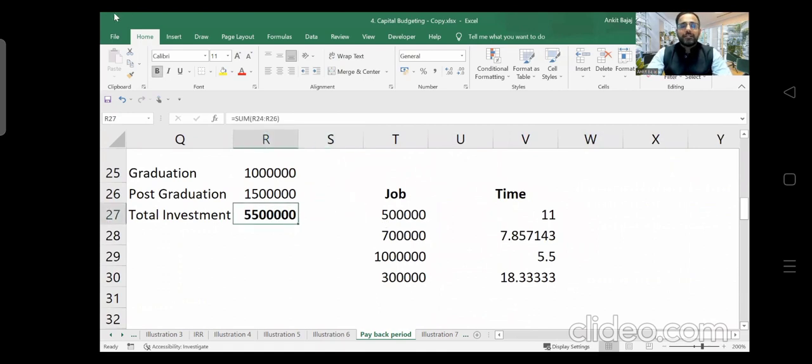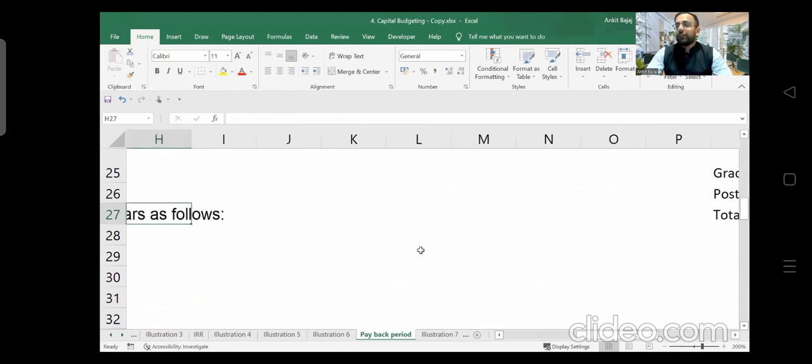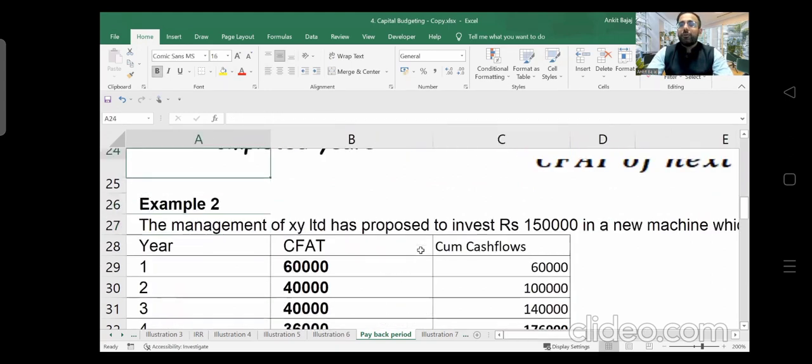Here, how much have your parents invested in you towards your studies? They have invested 55 lakh. If every year you are getting a job of 5 lakh rupees, it will take 11 years. So here the payback period is going to be 11 years, right? So cash inflows and cash outflows are required to calculate payback period. Hopefully you got the concept. So this formula we will be using.